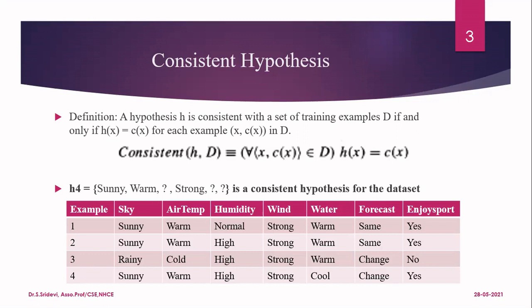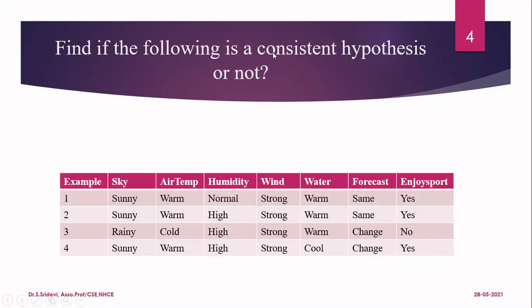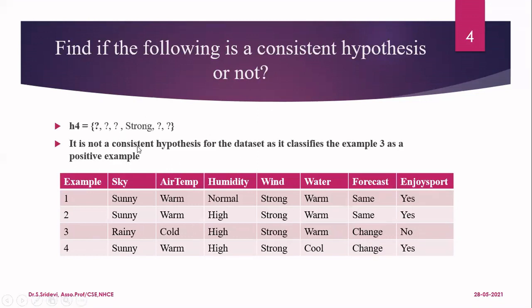Now let us see one more example. Find if the following is a consistent hypothesis or not. Here, the answer is it is not a consistent hypothesis for the data set because it classifies the example 3 as a positive example. Let me tell you what is this. Now let us consider this hypothesis. According to this hypothesis, in the fourth column, you should have strong. In the remaining columns, you can have any value. Okay, now you see, in the fourth column, you should have strong. Okay, fine, I have strong. In the remaining column, I can have any value. All instances will be classified as yes only.